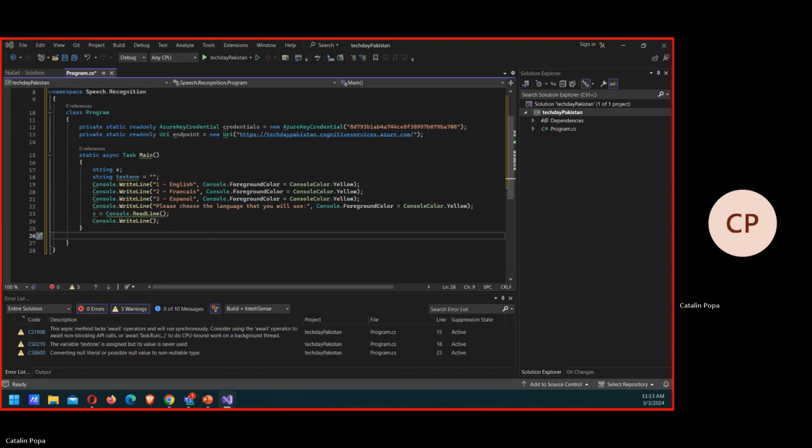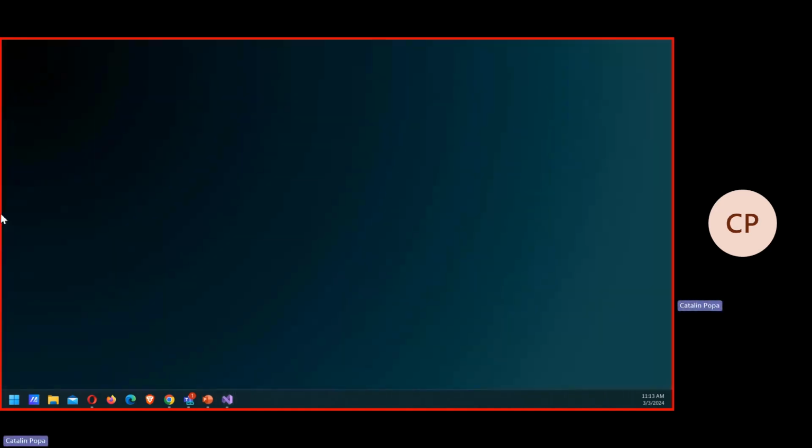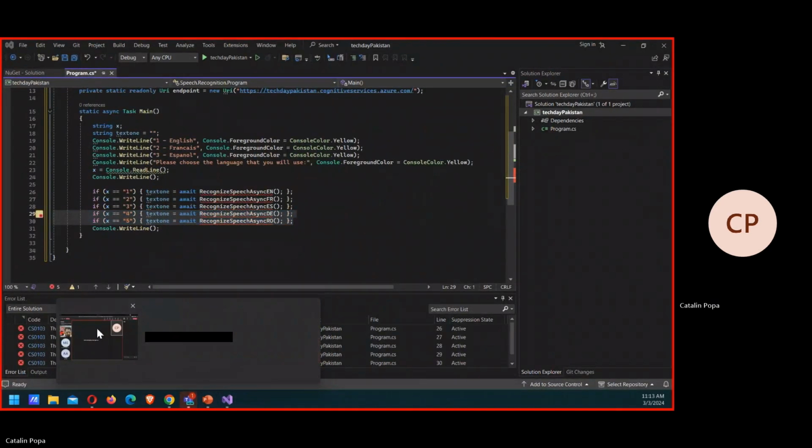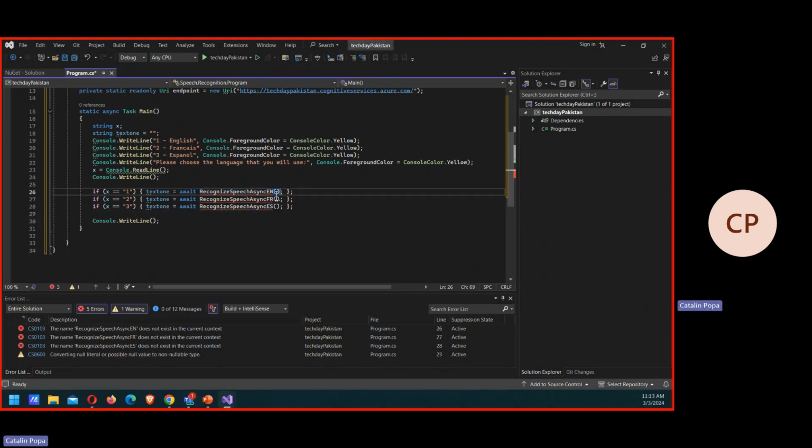And just to have also the decision as well. Sorry, here, right? It will basically be something like this, in which if it's one, I will go and execute a function which is called at the moment recognize speech async. I don't have it defined, but we will define it in just a second, right? If it's two, it will do the same thing, but for French. If it's three, it will do the same thing for Spanish, right?